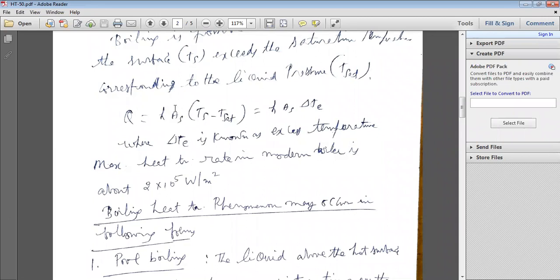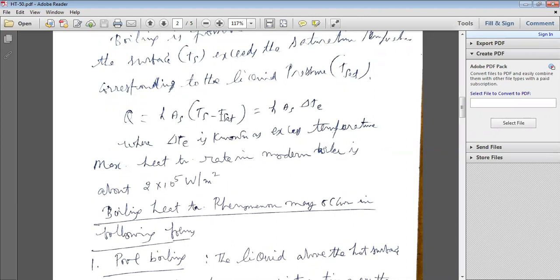Surface area A, yes, surface area. And Ts minus T saturation: Ts is the surface temperature or wall temperature, and T saturation is the saturation temperature of the given liquid. That is, whenever liquid transforms into vapor, that is the saturation temperature of the liquid. Whenever vapor condenses into liquid, it is the saturation temperature of the vapor. Like that, T saturation of the liquid or of the fluid.